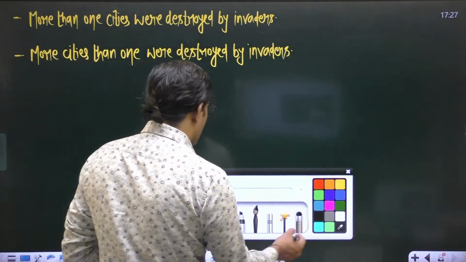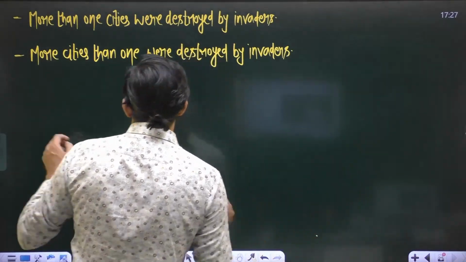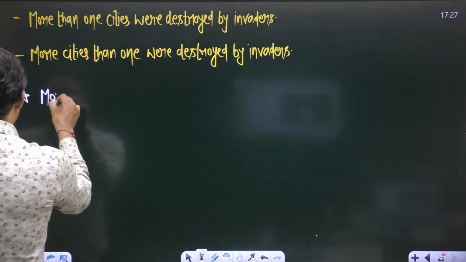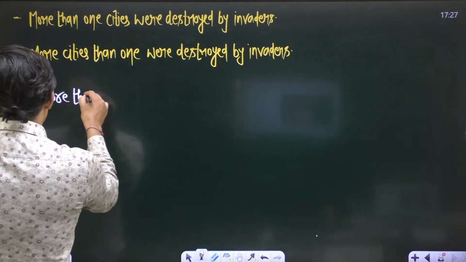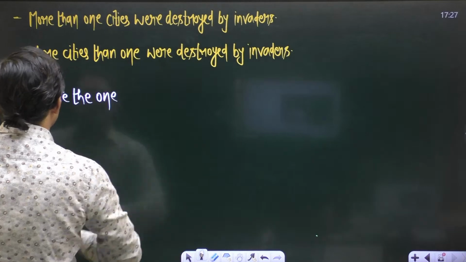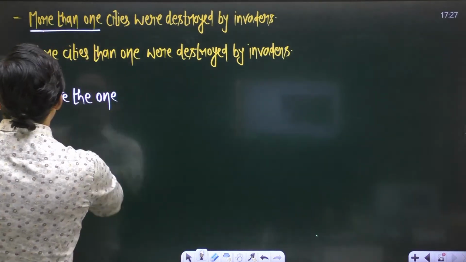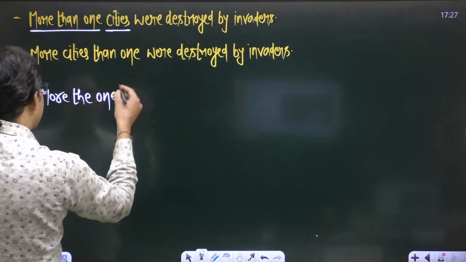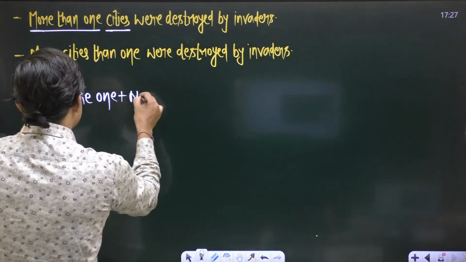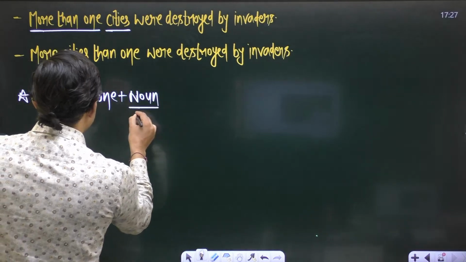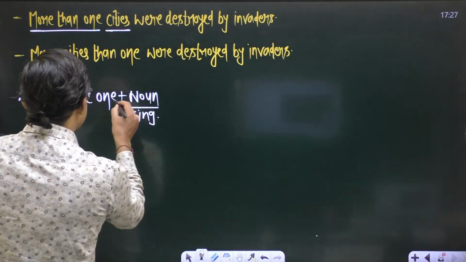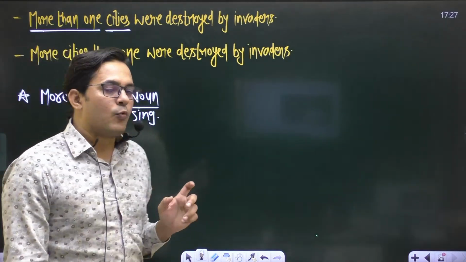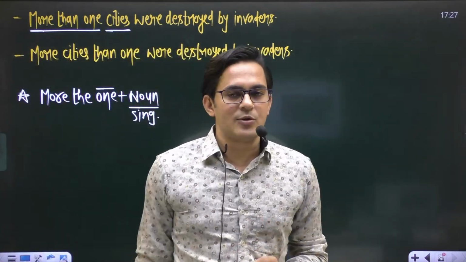Okay, what is the concept? The concept is, we have a phrase, and the phrase is "more than one." After this phrase, the noun which you will get must be singular because of this numeral adjective one, and one always demands a singular noun.